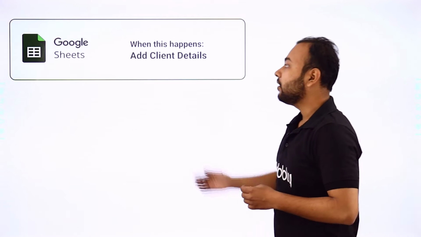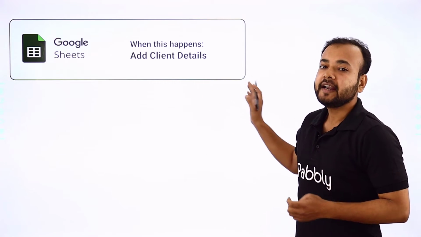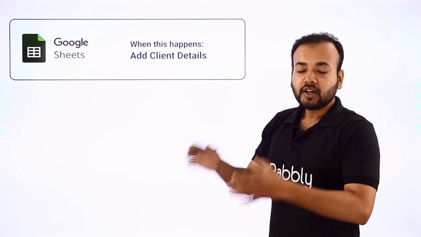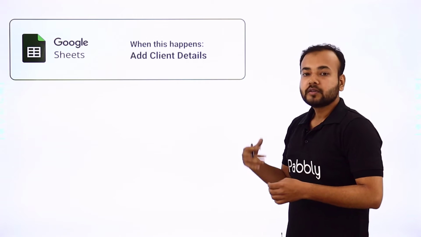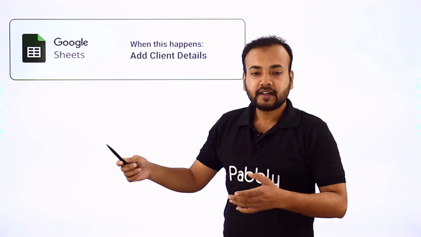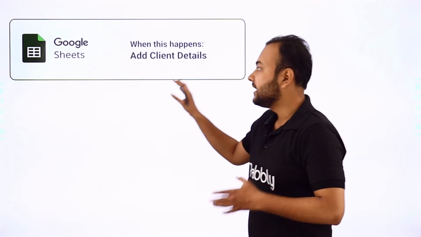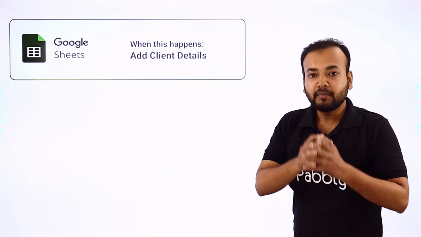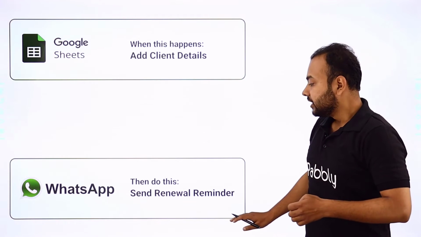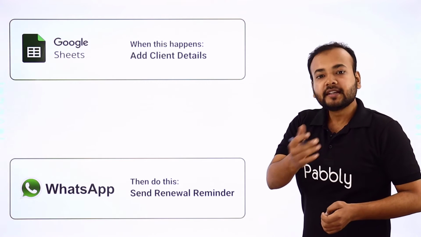So I have taken the example of Google Sheet to collect the details of your clients. So here in a spreadsheet, you are adding the client's details, their WhatsApp numbers, their policy names, and the date of expiry of the policies. And you are also mentioning here to whom you want to send the reminder messages on any specific date, right? So as and when you mention here that any person has to receive a reminder message from your side, a WhatsApp message will get automatically delivered along with the renewal reminder a few days before the actual expiry date. Let's say 7 days before.